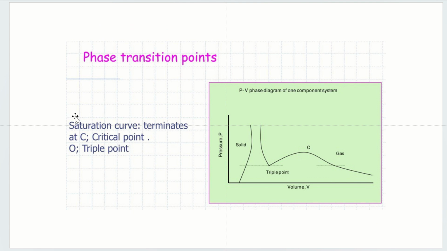Phase transition points depend on the pressure and volume. The phase diagram of a one component system is shown here. You see the solid-gas and liquid-gas curves, the saturation curve, the termination point C, which is the critical point, and O, which is the triple point.